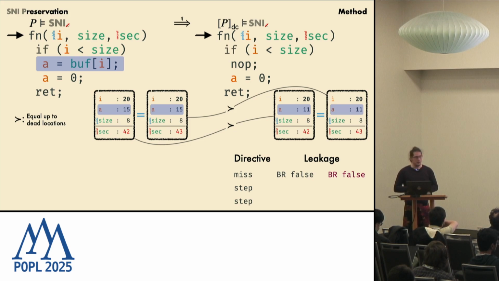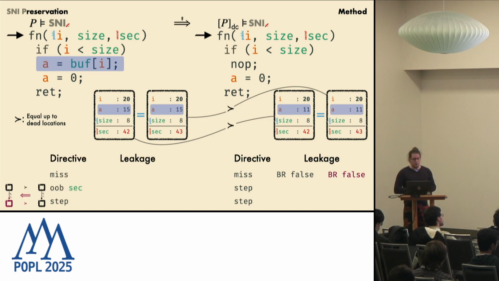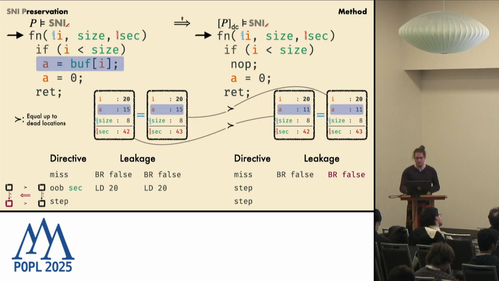These are also indistinguishable. And we translate our directives using our simulation square that we already have. In this case, this would be this sequence of directives, and we observe some leakage in the left state. Now, we don't even have to think about the right state anymore because we know our program is SNI. We know it has to have equal leakage, and this is the case.